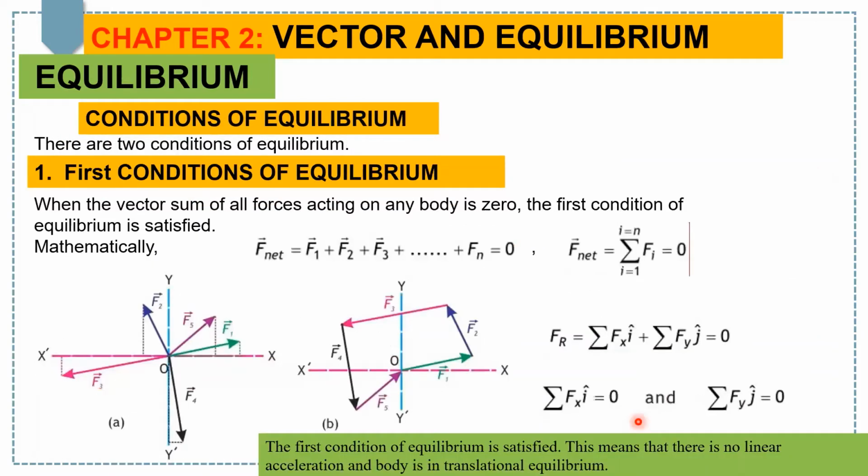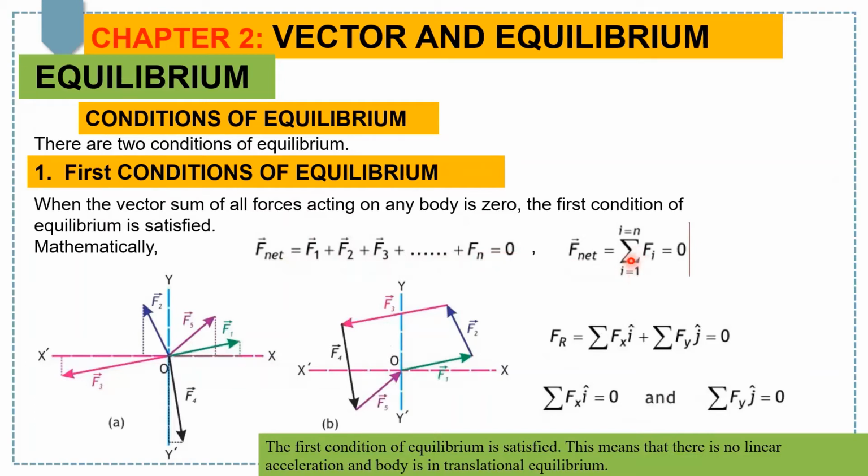Now there are two conditions for a body to be in equilibrium. The first one is called the first condition of equilibrium, which happens when the vector sum of all forces acting on any body is zero. So mathematically we can write F net equals F1 plus F2 plus F3 up to Fn must be equal to zero, which we can also write in summation form.